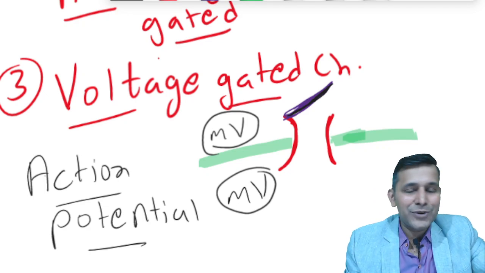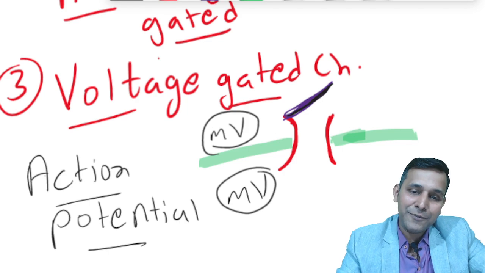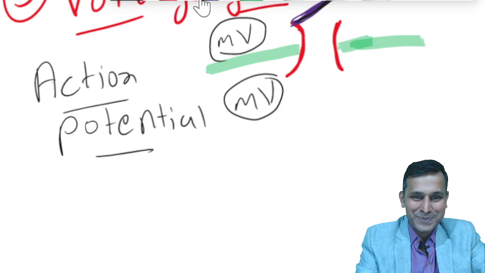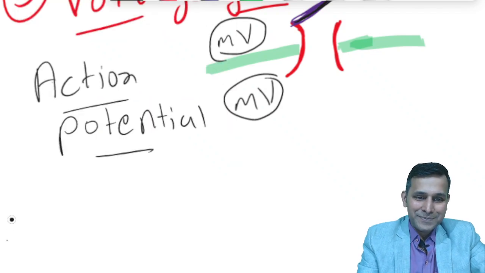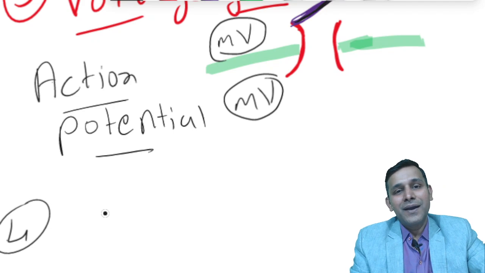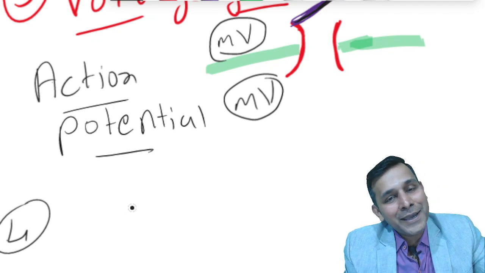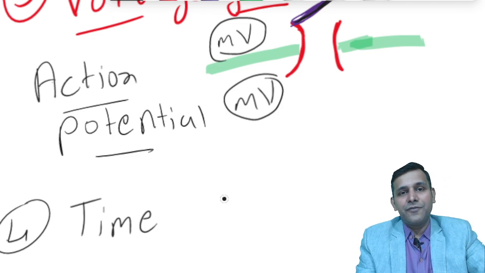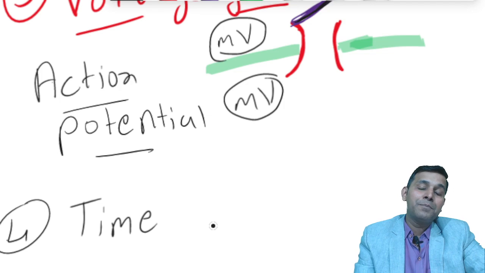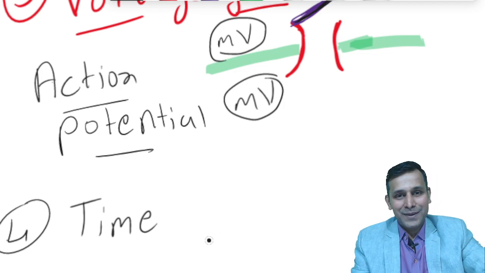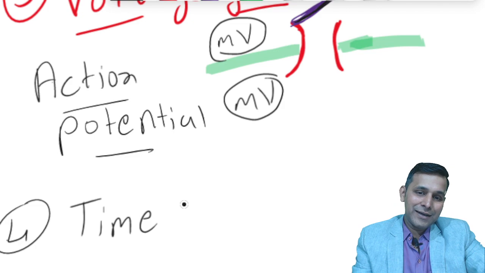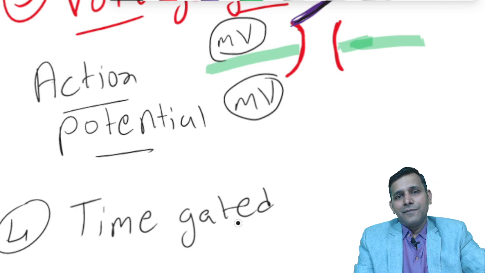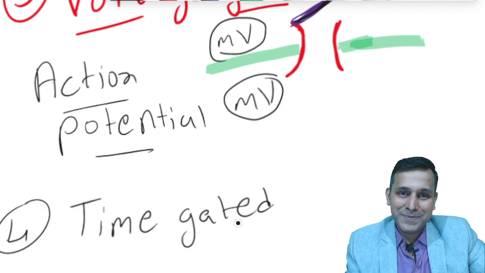We are left with one more type of channel. Can you guess which type it would be? A gated channel? Yes, I'd like to hear from you. The fourth one is a time gated channel. A channel which is quite specific for time bound opening and closing. A time gated channel.